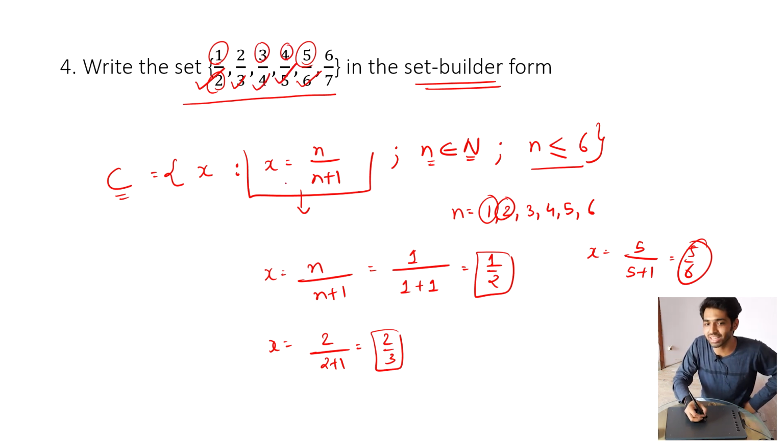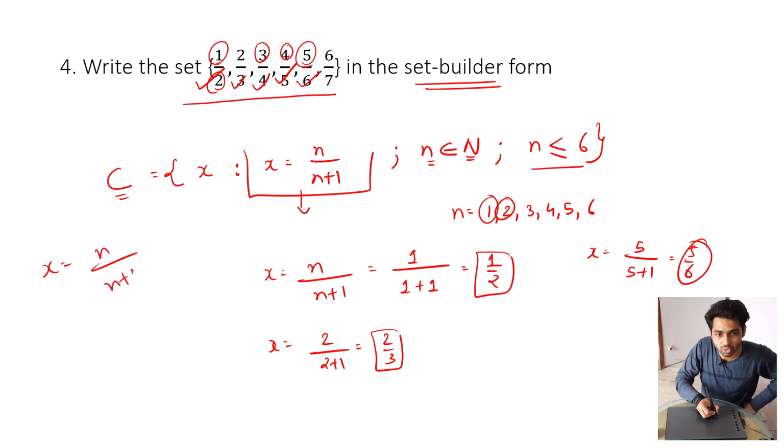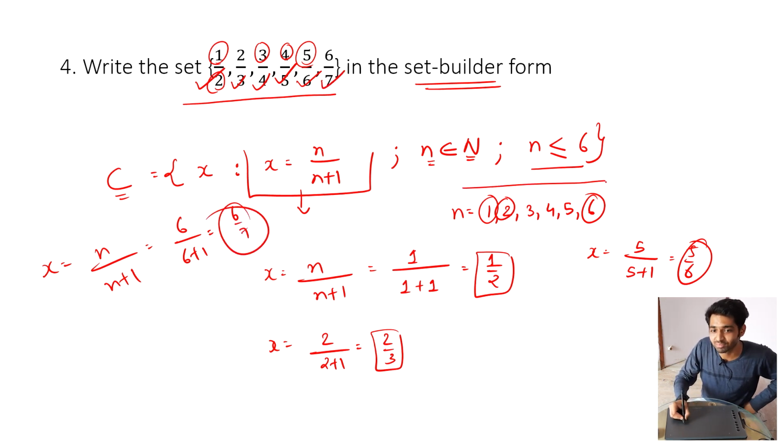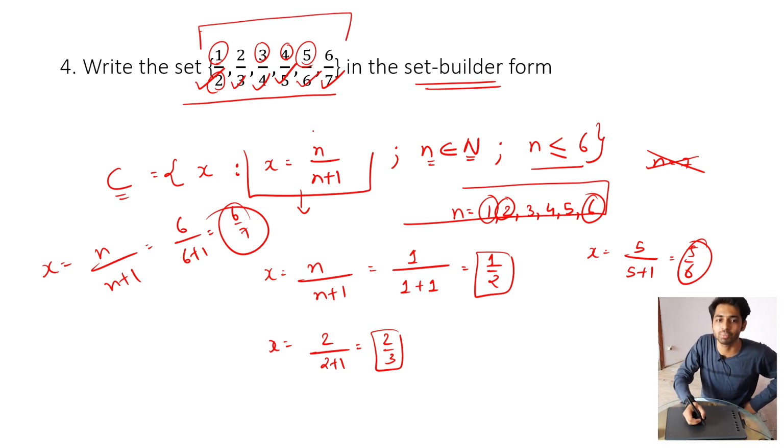Let's move on to the next one, that x is equal to n upon n plus 1. Now let's take n is 6. So it will be 6 upon 6 plus 1, which will be 6 upon 7. And now here it ends. Why? Because n is either equal to or less than 6. Can you take n is equal to 7? You cannot. So this set is completed here.